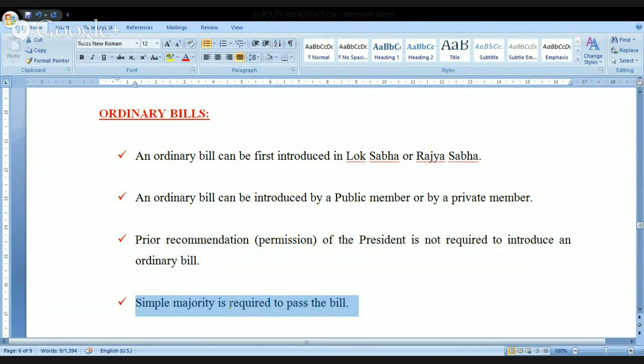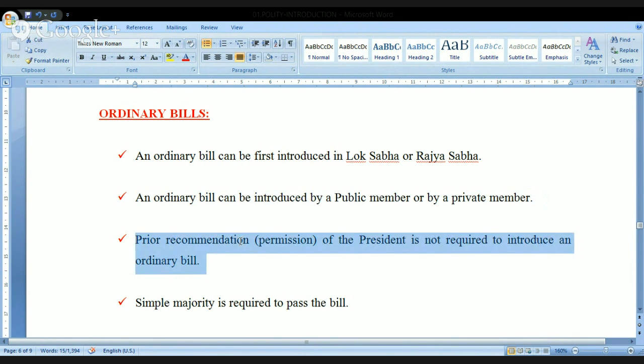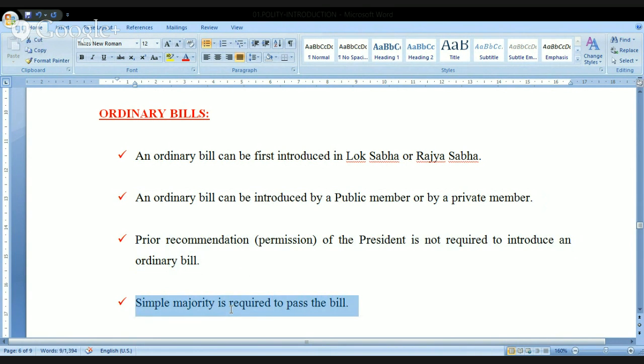Kindly remember, Lok Sabha may be the first house, Rajya Sabha may be the first house. But it has to go through both the houses, then only it will go to the president. And number two, an ordinary bill can be introduced either by a public member or by a private member. Prior recommendation of the president is not required. A simple majority is required. That is clear. If you are getting more than a simple majority, it's welcome. But the minimum requirement is the simple majority.